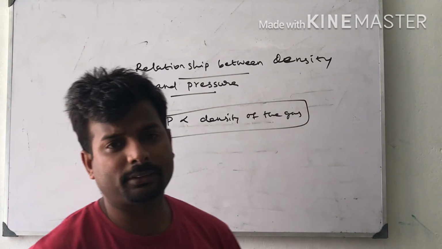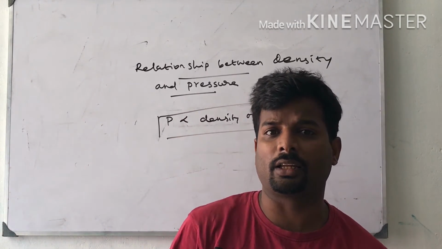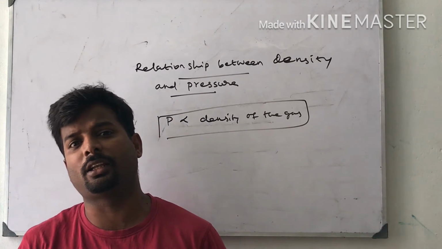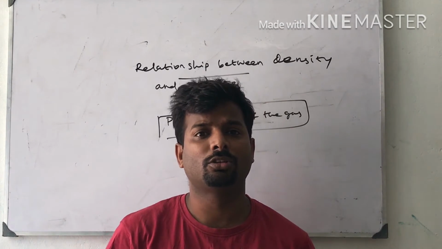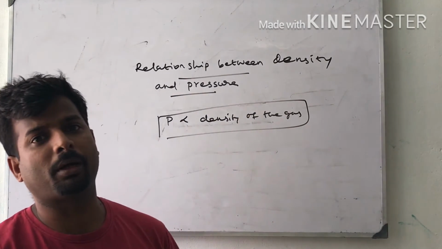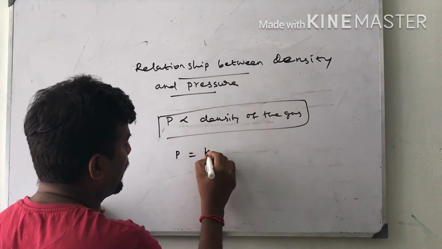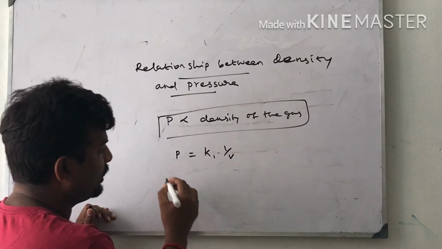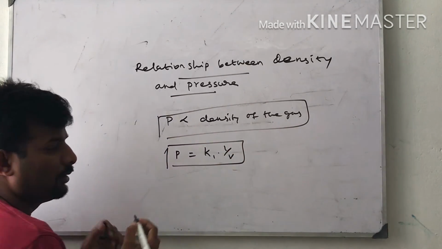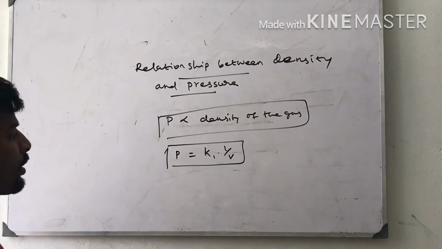Why? Some gases are denser and some gases are lighter. Helium is a lighter gas; nitrogen and other gases are heavier. So this relation is also important. According to Boyle's law, pressure is equal to K1 into 1 by V. This is the equation we derive from Boyle's law.